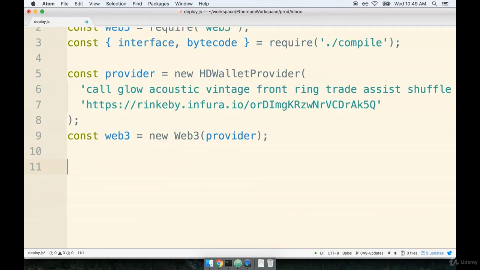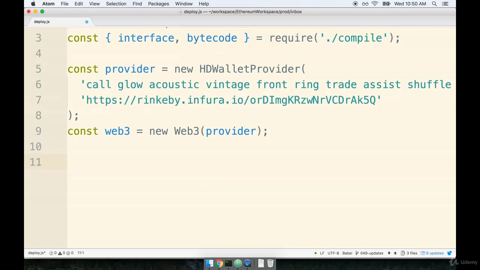Because we need to make two asynchronous calls. First, we need to do one to attempt to get a list of our accounts that we have access to, and then a second call to create and deploy that contract. We've got two pieces of asynchronous code. Rather than interfacing with those as though they were a promise, I would still like to use the async await syntax. However, we cannot use the await syntax outside of a function, which is what we're doing right now.